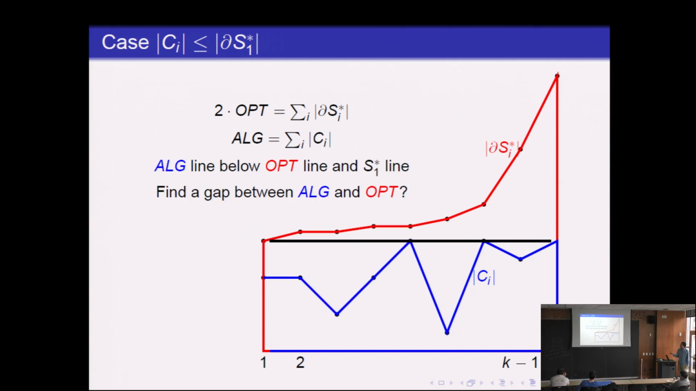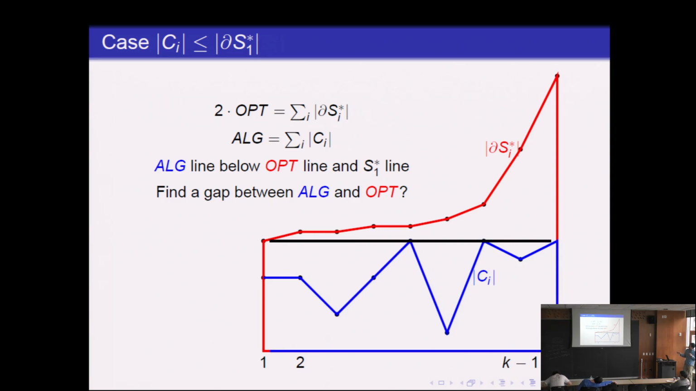Now, what if there's a large gap between the two curves? Well, I claim that if there's a large gap of sufficient area between the two curves, like here, then we can indeed tighten the analysis and squeeze in that extra epsilon in the approximation. And we'll see this right now.